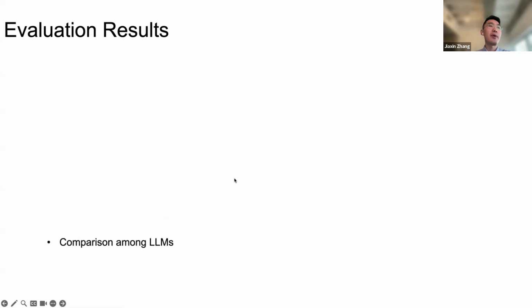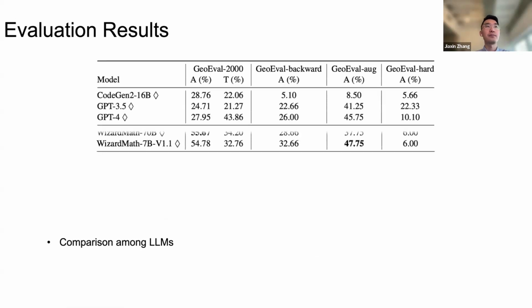First, we compare language model performance on our GeoEval benchmark. We can see that WizardMath, pre-trained on a mathematical corpus, outperforms all the other models on three subsets. However, it performs much worse on the GeoEval-hard dataset, which is sourced from our own data.